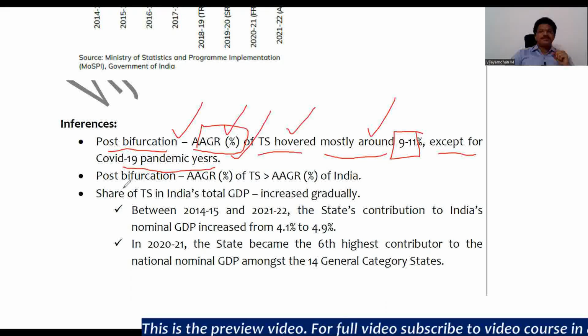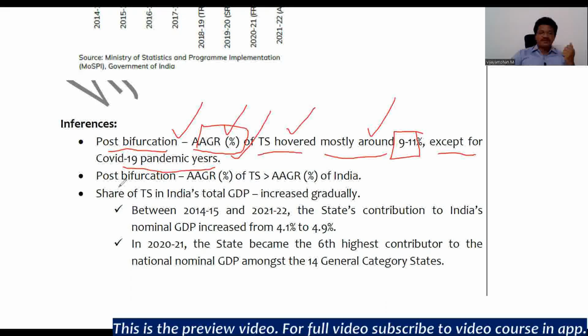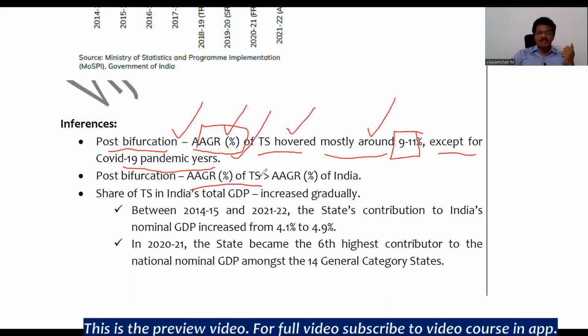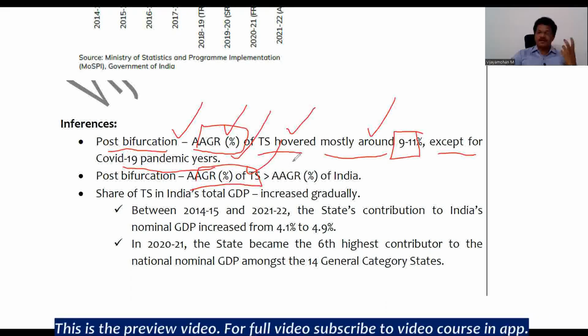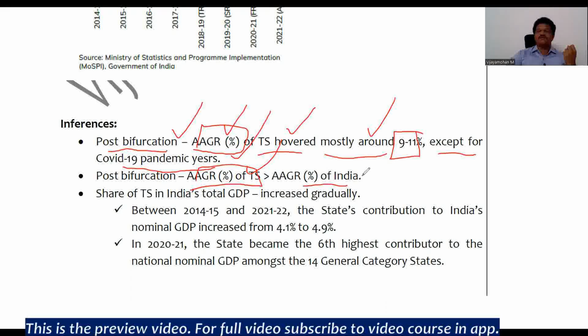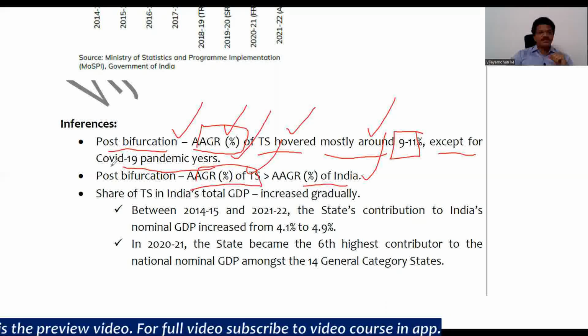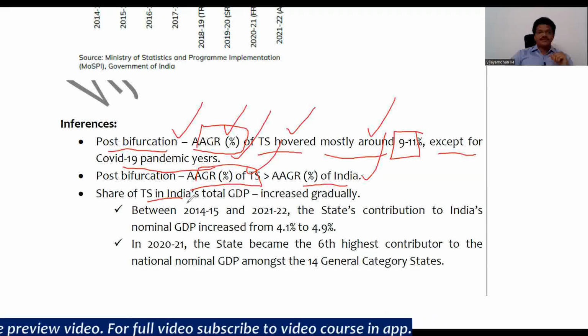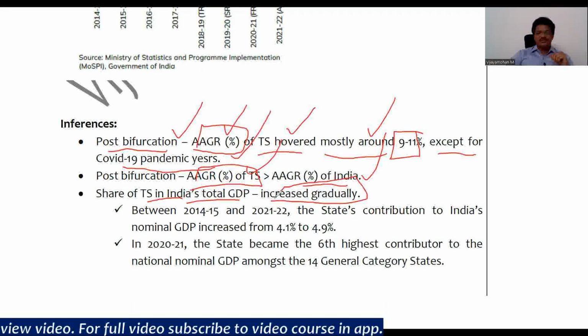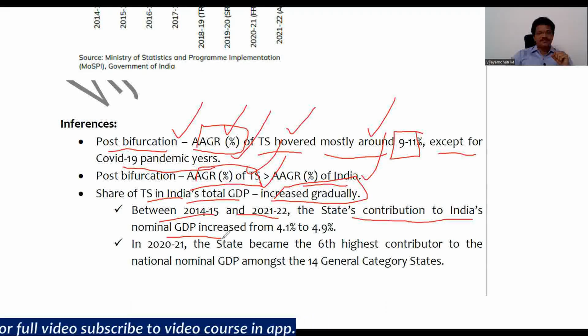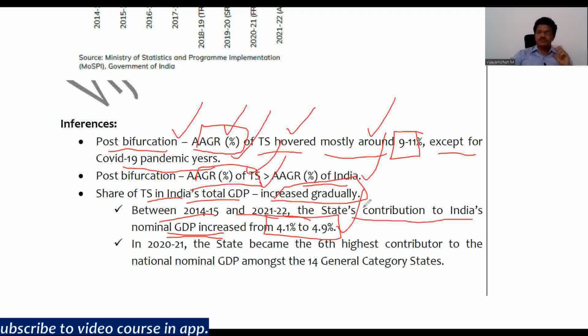And one more thing you can observe after the formation of Telangana state is that the annual average growth rate of Telangana state's economy is more than the annual average growth rate of India, except year 2014-15. Right, now, share of the Telangana state in India's total GDP increased gradually. Between 2014-15 and 2021-22, the state's contribution to India's national nominal GDP increased from 4.1% to 4.9%. Right? It is a good positive contribution.